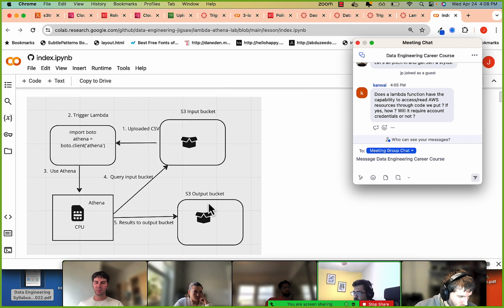Hey Jeff, another quick question regarding this. Whatever we are able to access from this code over here, that is dependent on the policy, the role we associate with the Lambda? Yes, that's true.